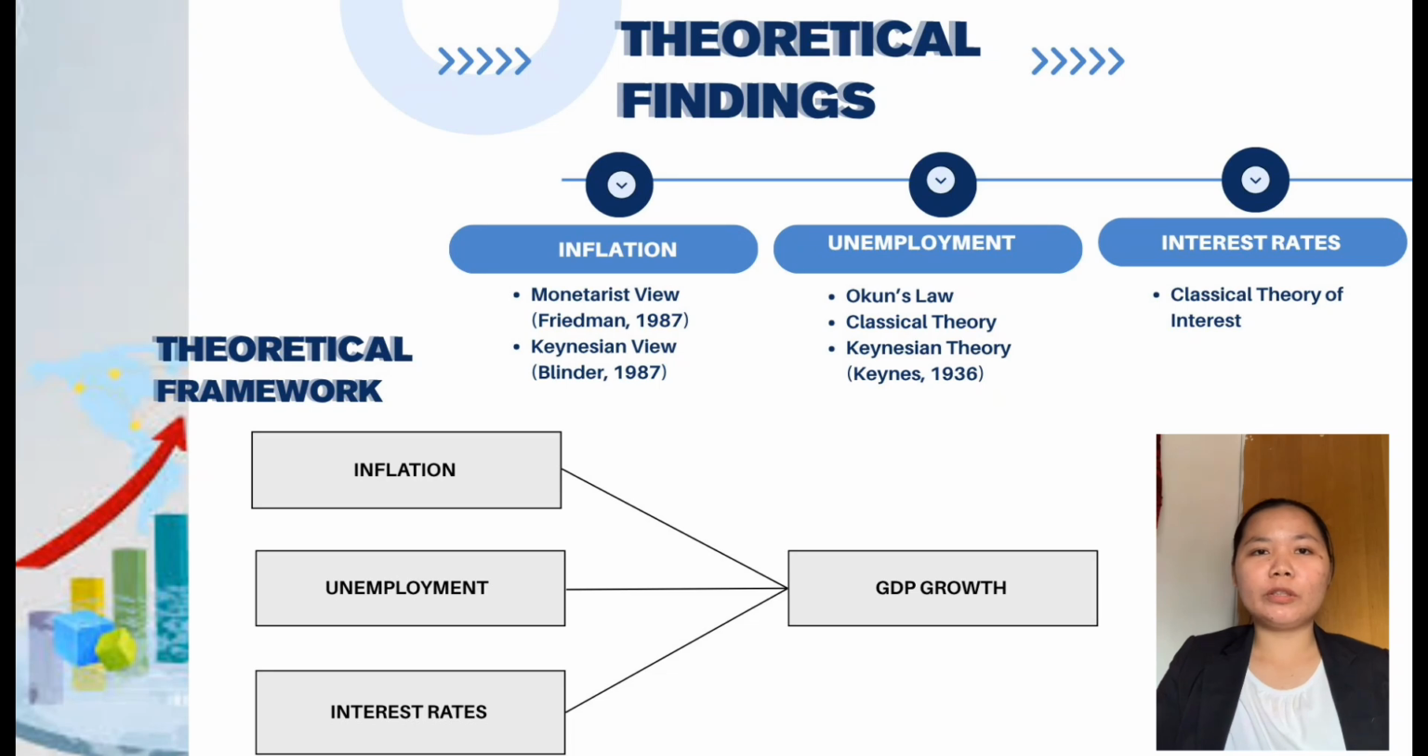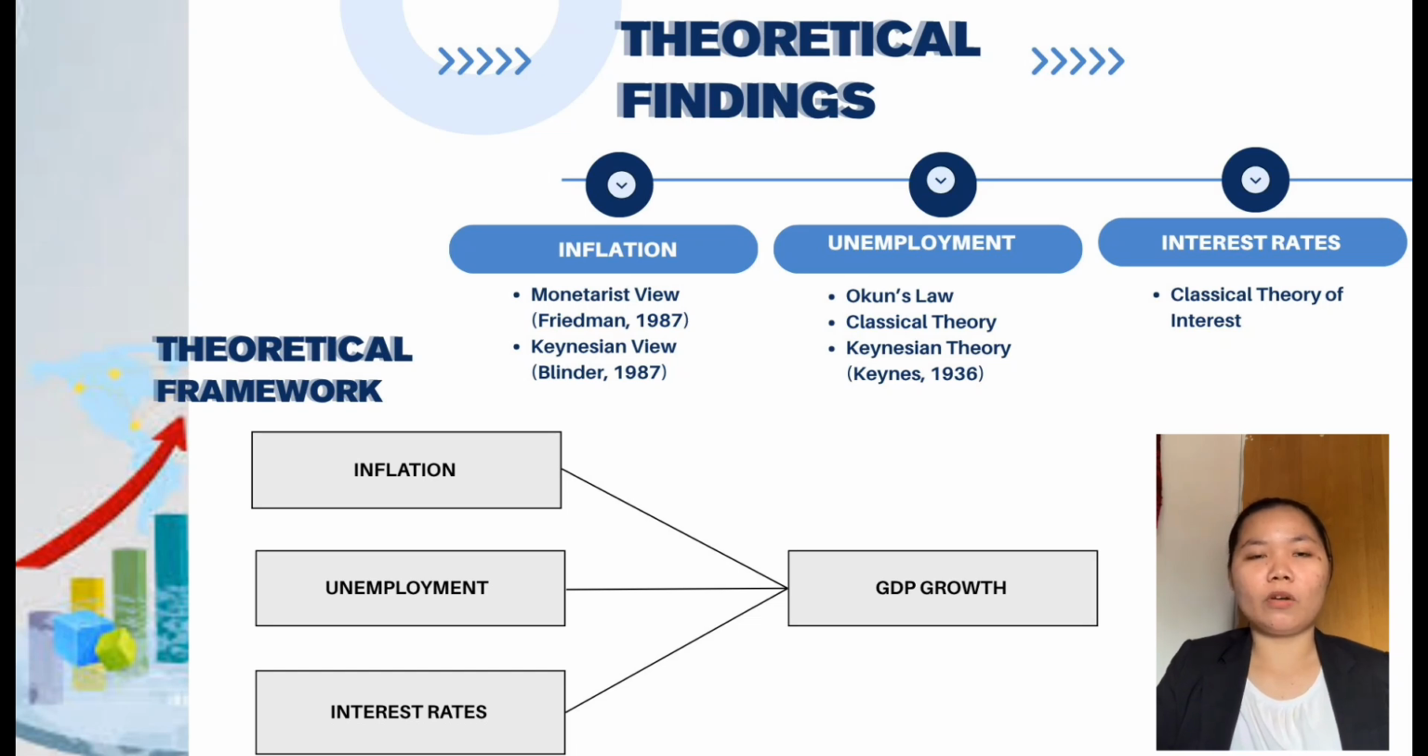I will walk you through key economic theories on inflation, unemployment, and interest rate. First, inflation. Monetarists like Friedman say inflation stems from too much money chasing too few goods. Keynesians divide it into demand-pull, driven by excess demand, and cost-push, caused by rising input costs. New Keynesians add that price stickiness and expectations also play a big role.